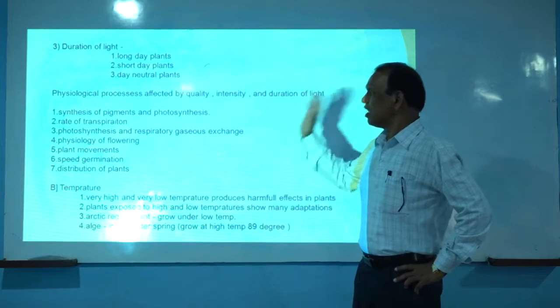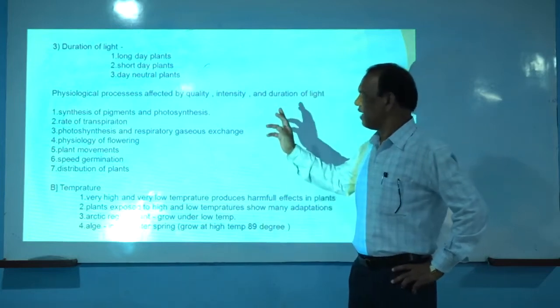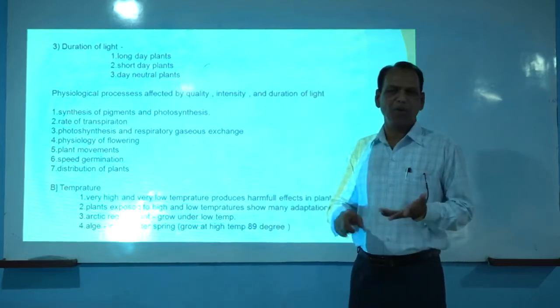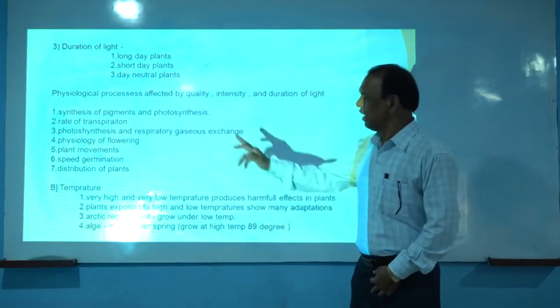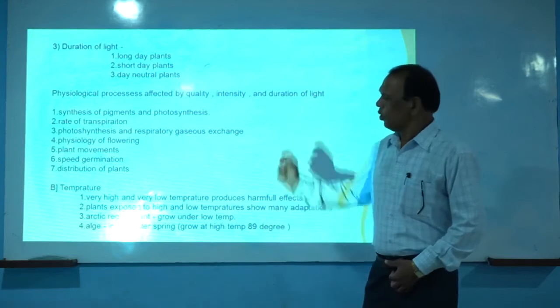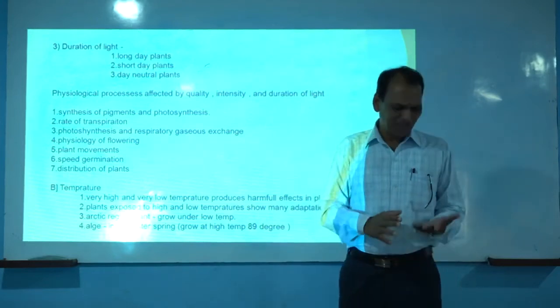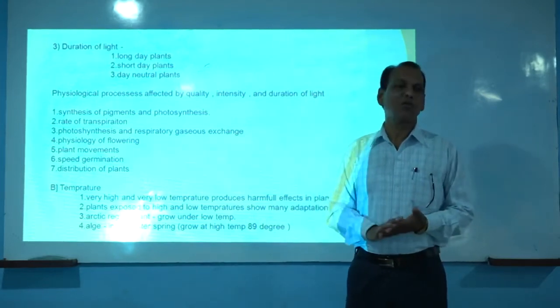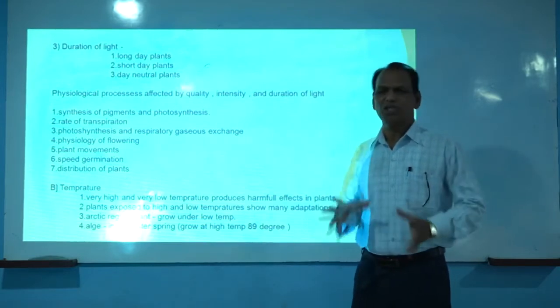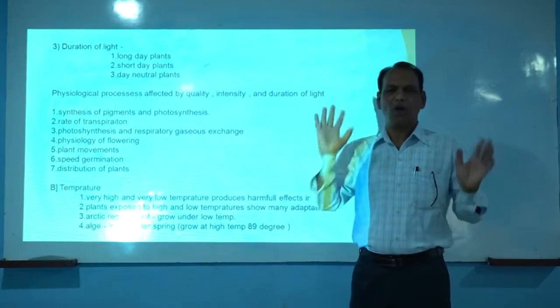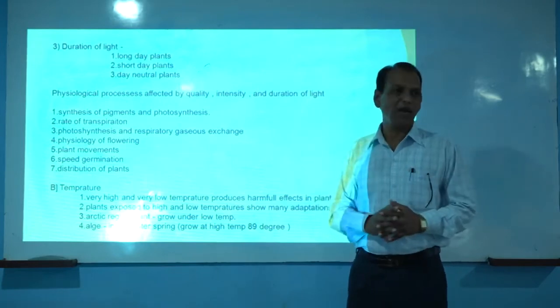So for the synthesis of chloroplast as well as pigments like chlorophyll A and chlorophyll B, and for the photosynthesis process, light is essential. Then, rate of transpiration. Each and every plant, especially higher plants, commonly called vascular plants, absorbs water from the soil. Soil is the major source of water for all vascular plants or higher plants.